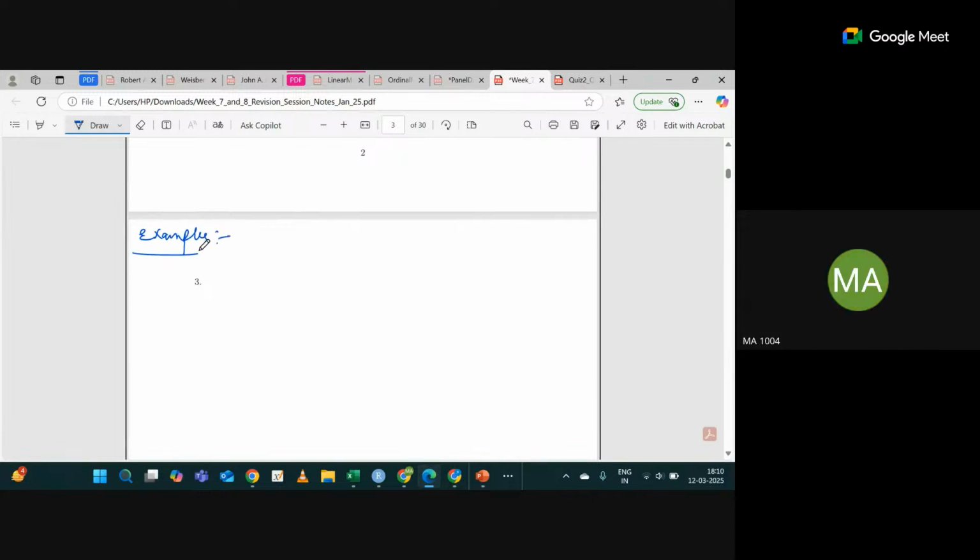Now let's see some examples. Suppose I say x1, x2, so on, let's say x10, for example, follow IID. Now let's take this from binomial 3 comma half. Can you tell me what is the expected value of X here? If X follows binomial n, p, it is n times p, that is 3 into 1 by 2, which is 1.5.